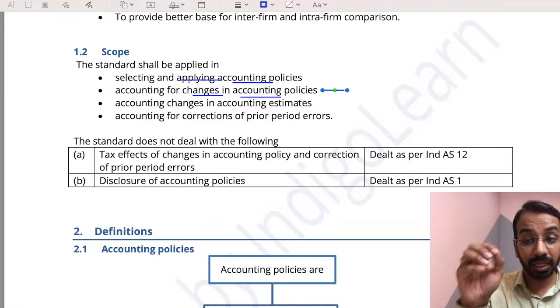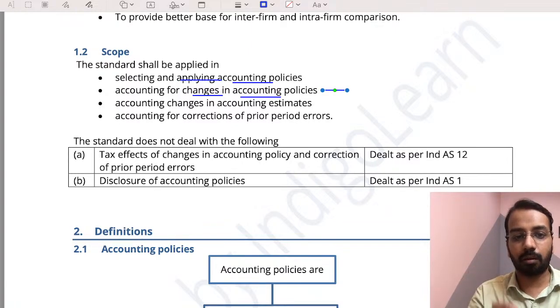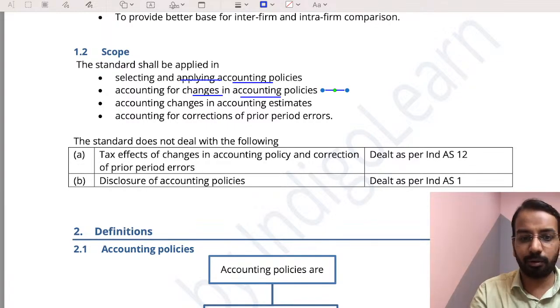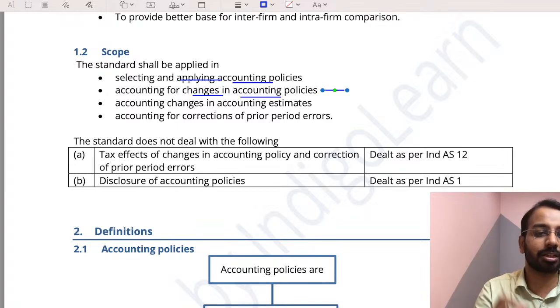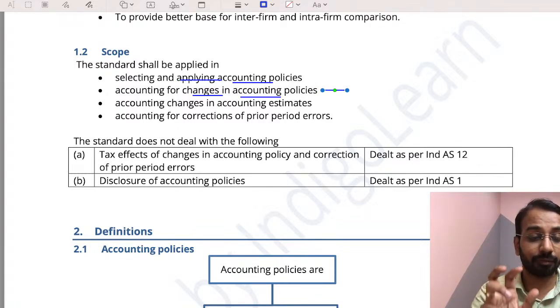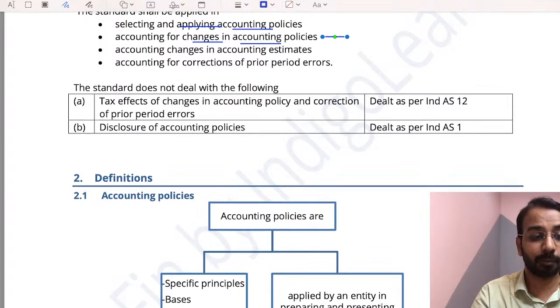Now in this particular RTP for November 23, there is a very good question on combining accounting policies, estimates, and errors. Please have a look at it. I have had a detailed discussion on that solution, and it is available on YouTube. So please have a look at it. That will give you a lot of understanding when it comes to changes in accounting policies, estimates, and errors.